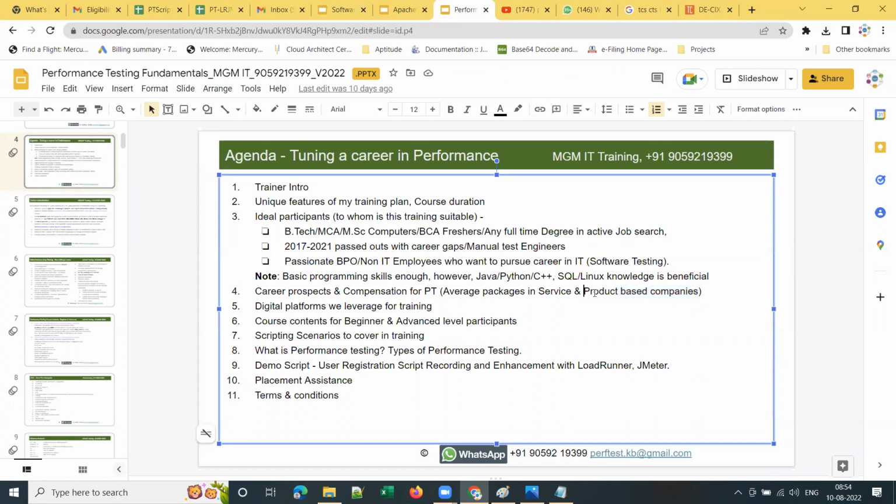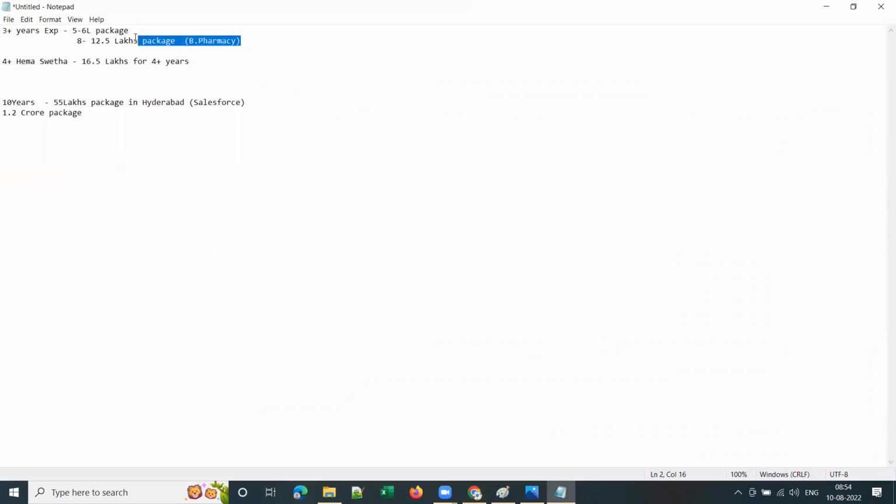These are all product-based companies. Service-based companies are TCS, CTS, Tech Mahindra, Cognizant, Capgemini and so on. The packages that I explained are from service-based companies. If you come to product-based companies, let's say, for example, the ones I mentioned, right?